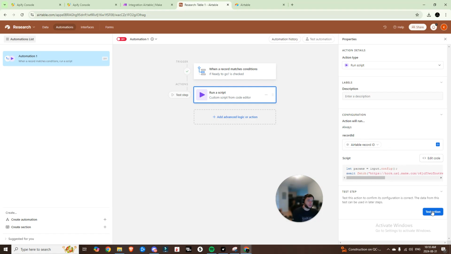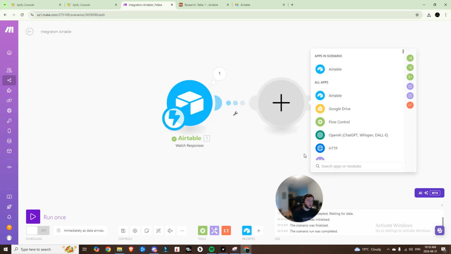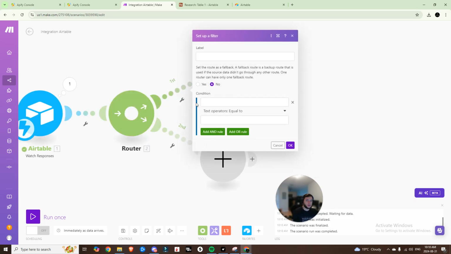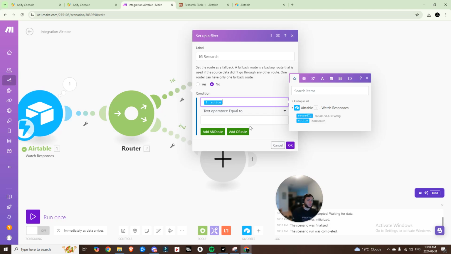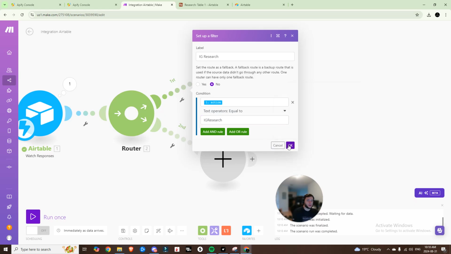Now we can come into here, hit OK, run this once, watch for responses, and test the action, and it should trigger properly. And then here you'll see that we got that output, which is the record ID and the action. So now we're going to put in a router, and we're going to need a filter. We're going to add in a label, which is going to be called Instagram research, and the condition is going to be the action. Once again, we're going to write in research, just as we had said in the previous step.